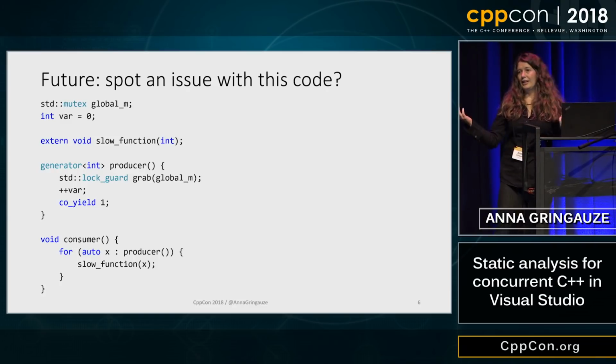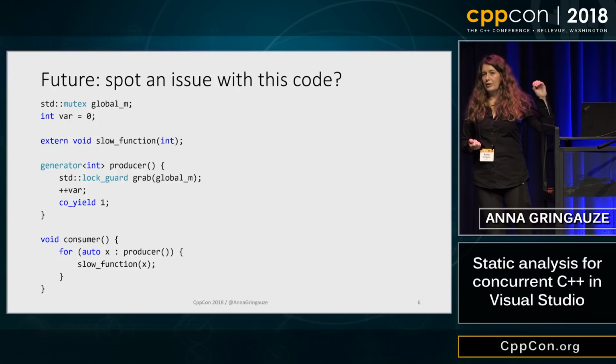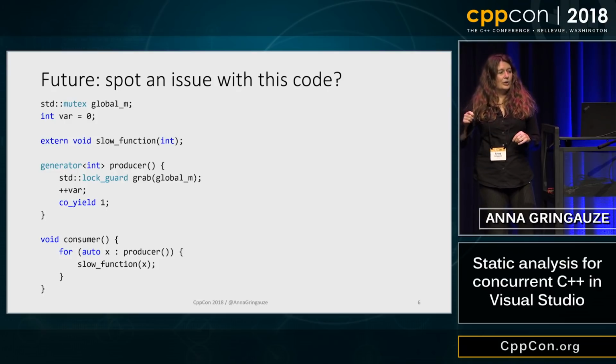I have a producer and a consumer. The producer is very simple, it yields 1. It could yield 2 and 3 after that. And the consumer gets those numbers one by one and processes them in a very, very slow manner.